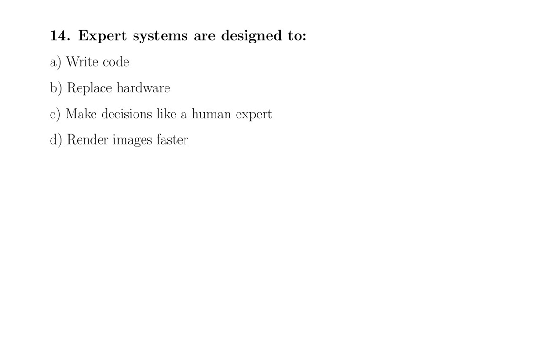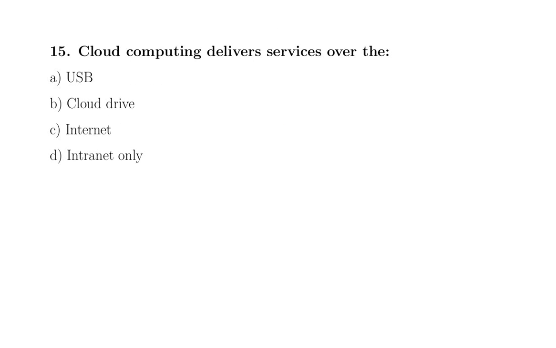Question number 14. Expert systems are designed to write code, replace hardware, make decisions like a human expert, render images faster. The correct option is expert systems are designed to make decisions like a human expert. That is option C.